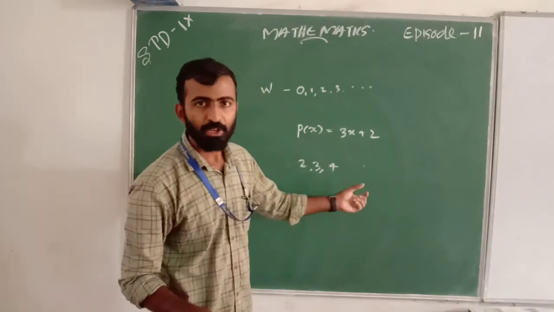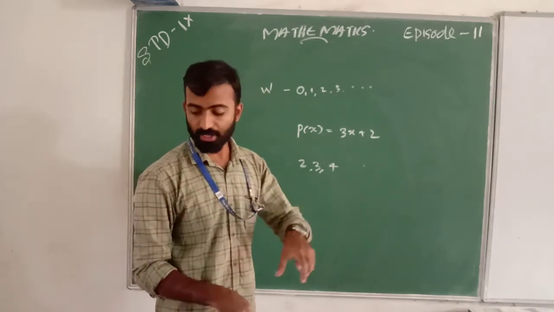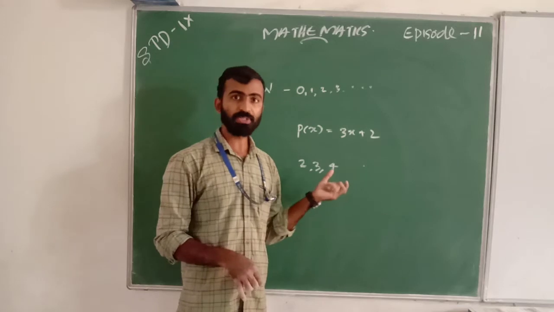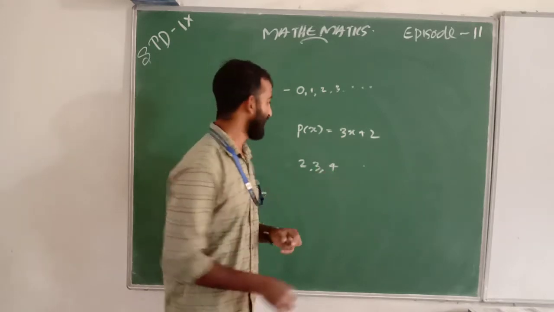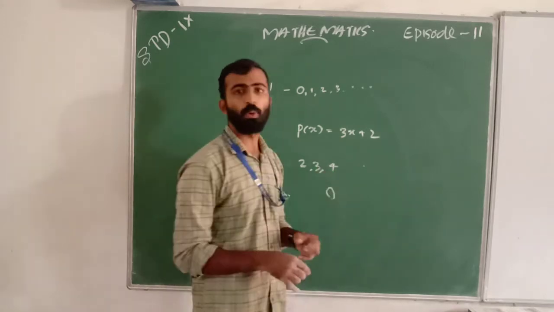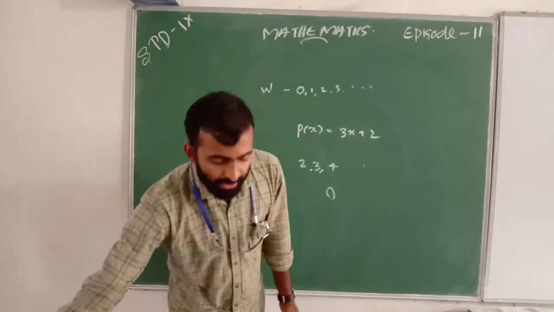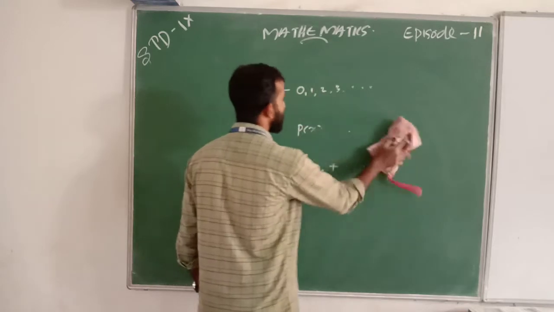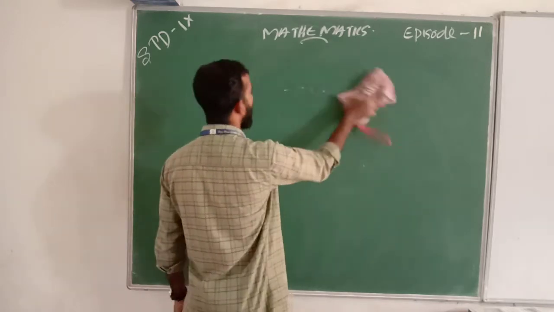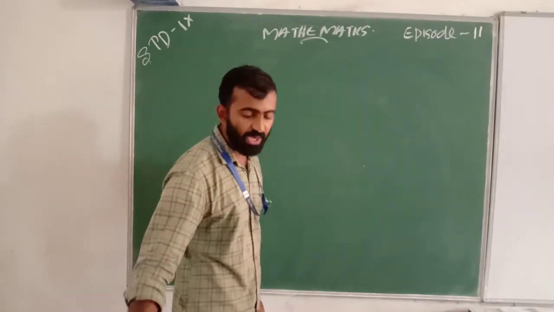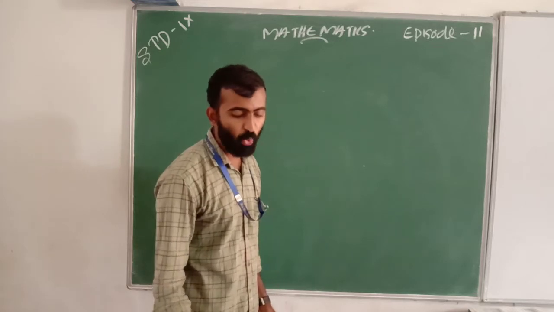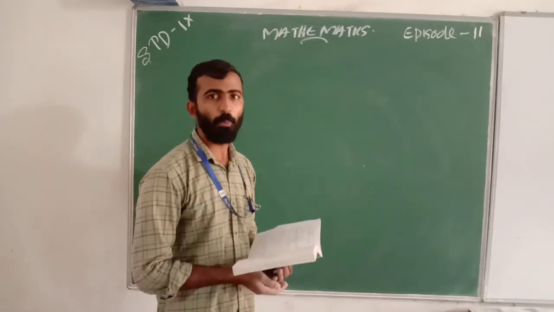These are non-zero constant polynomials. And 0 is the zero polynomial. These types were discussed in the previous class, and we are doing our exercise, Exercise 2.1.